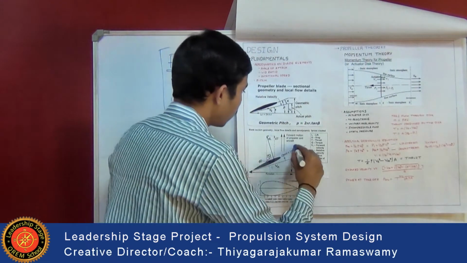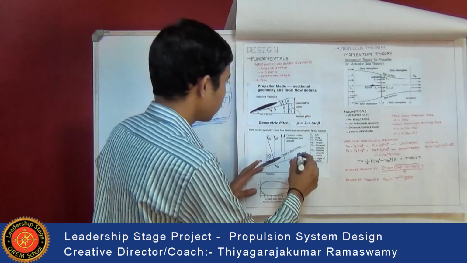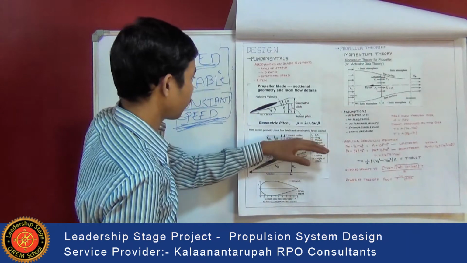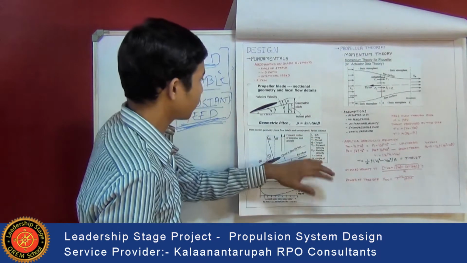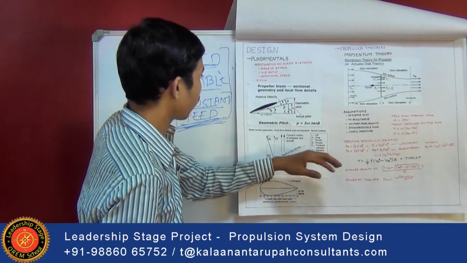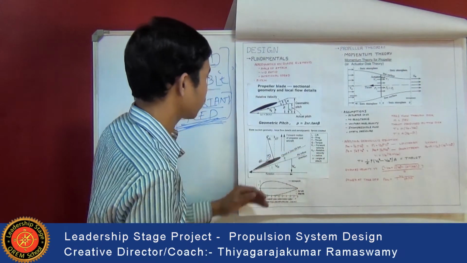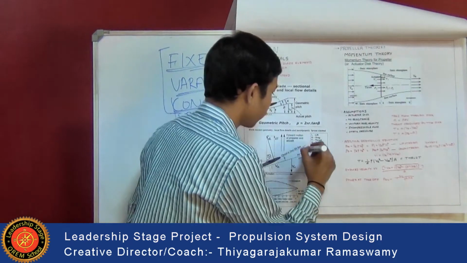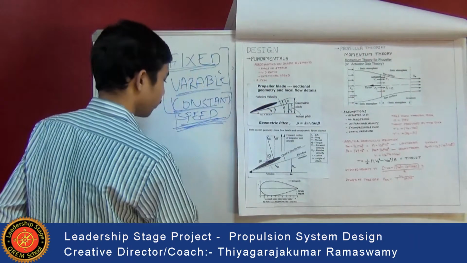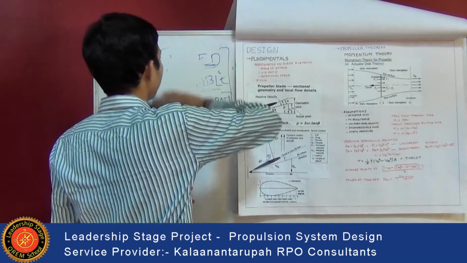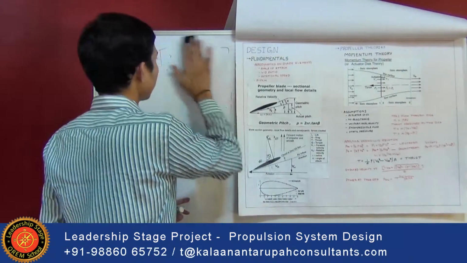This is the chord or zero lift line, and this is the air inflow direction. Here L is the lift, D is the drag, T is thrust, Q is torque, and V infinity is the forward velocity. VR is the relative velocity and R is the radius. And alpha is the important angle of attack. The blade's position should be based on the angle of attack.